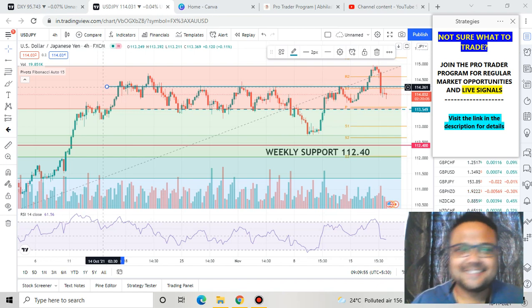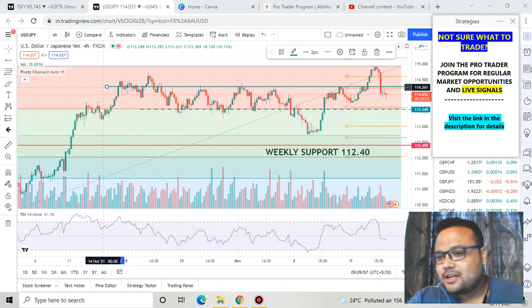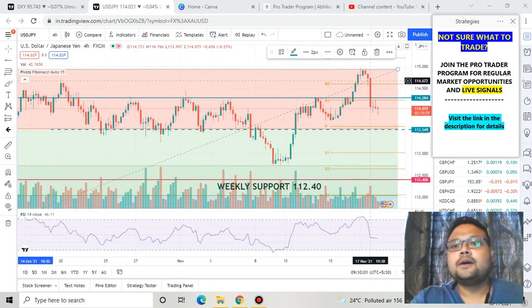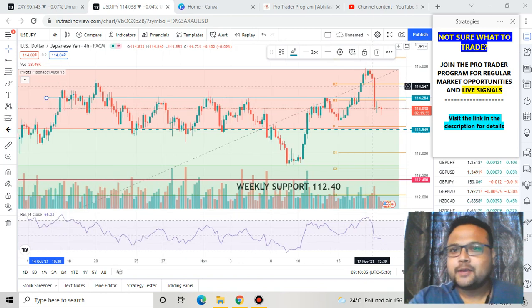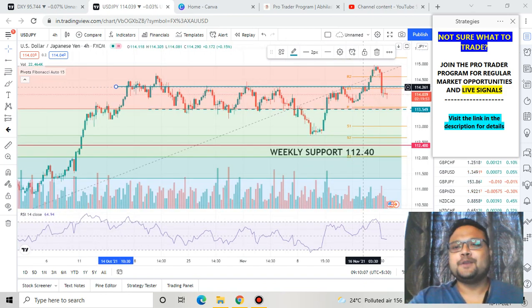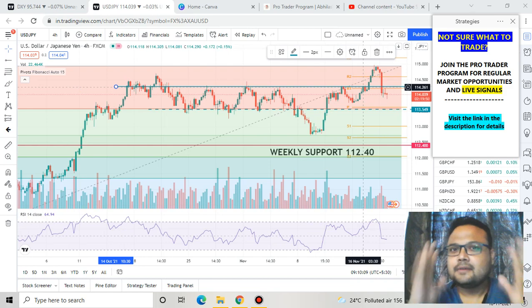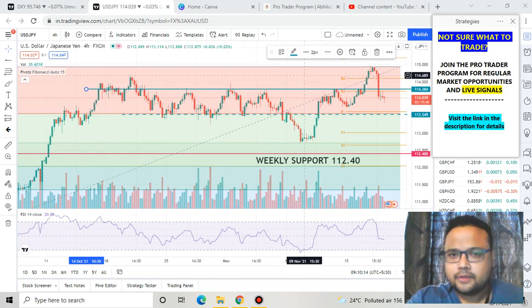So let's get started. This is the 4-hour chart of USDJPY, and you can see that the market has formed a big fat red candle and things are about to get problematic from here. Watch the video carefully because things are a little bit complicated here, and if you're a beginner, a new trader, then you need to watch the video twice.